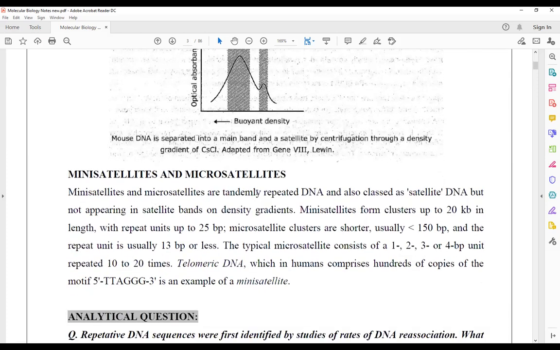Now, mini satellite and micro satellite. What do you mean by mini satellite and what do you mean by micro satellite? Just differentiating between the mini and micro satellite. As I have already told you, both of these are referred to as satellite DNA. You must have heard about a technique that is referred to as DNA fingerprinting. In DNA fingerprinting, mini satellites are used because they are highly variable in their number as well as the length of the simple sequence repeat that is present within themselves. In the case of DNA fingerprinting, these are often referred to as VNTR.